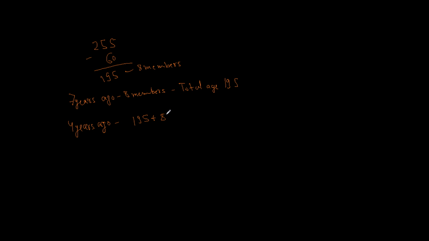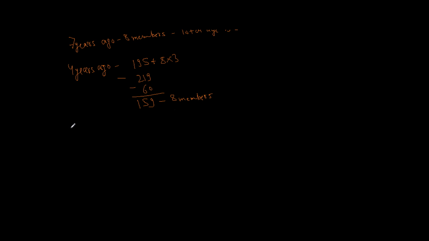That means age at 4 years ago is 195 plus 8 into 3, which is equal to 219. Now, at this age, one member dies to get their age as 159. But still number of members remain 8 because a child was born.